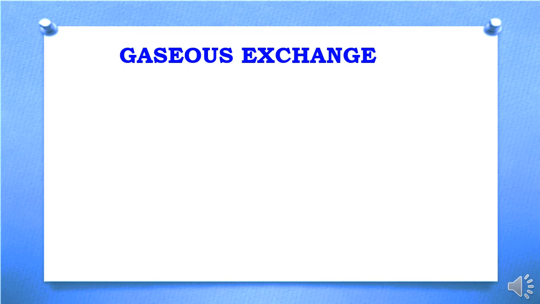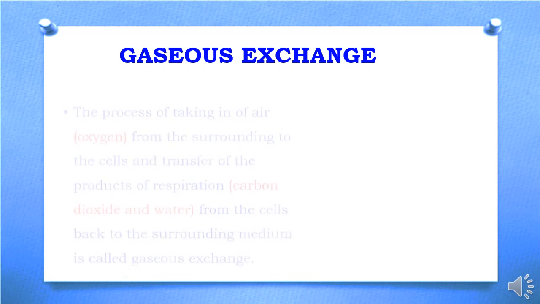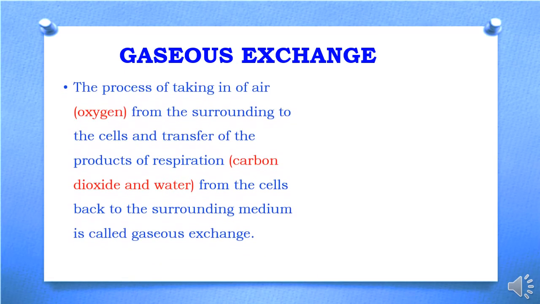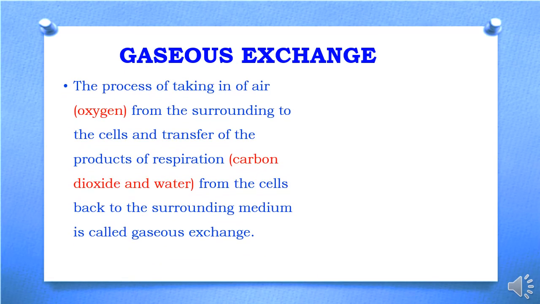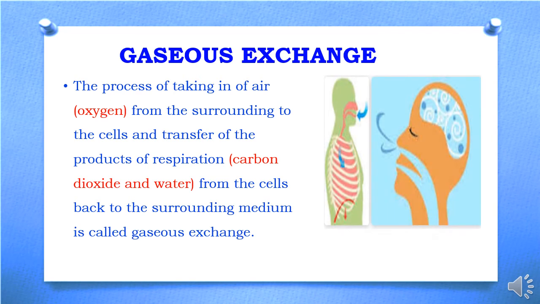The next term is gaseous exchange. As the name indicates, it is the exchange of gases between the surroundings and living organisms. It is the process of taking in air, which is mostly oxygen, from the surroundings to the cells, and the transfer of the products, which are carbon dioxide and water, from the cells back to the surrounding medium.